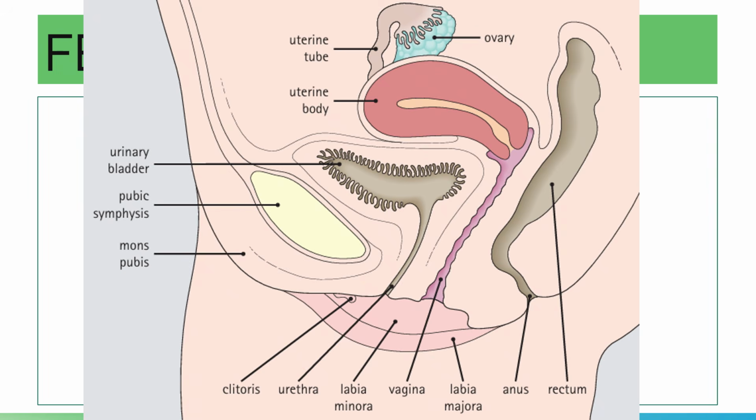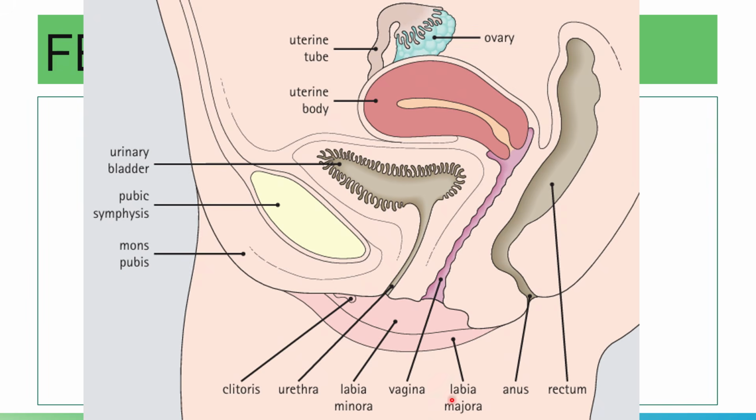You have here an illustration showing the parts of your female reproductive system. Of course, you have here internal, inside the pelvic cavity, your ovary, your fallopian tube, your uterus, and then you have your vagina.